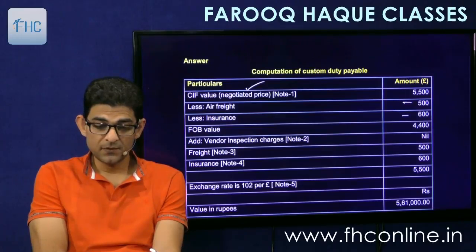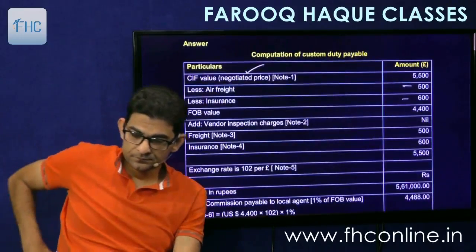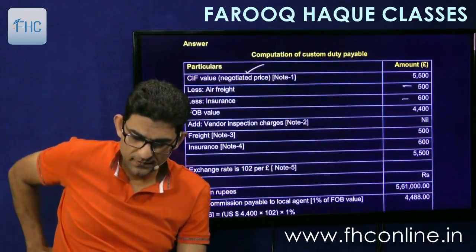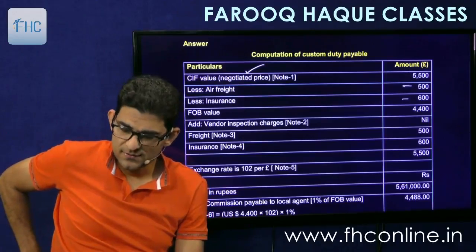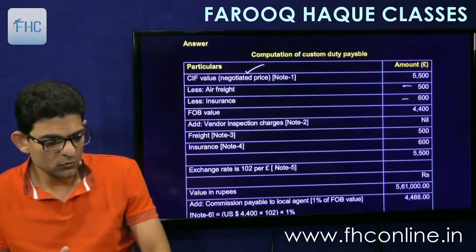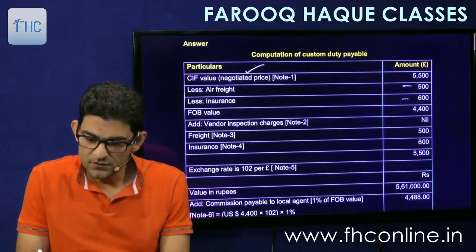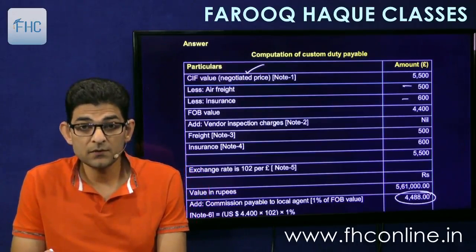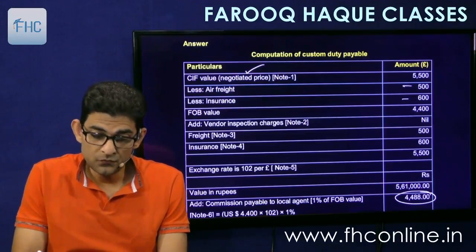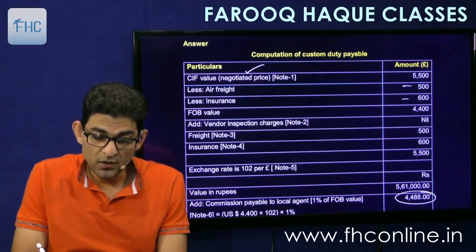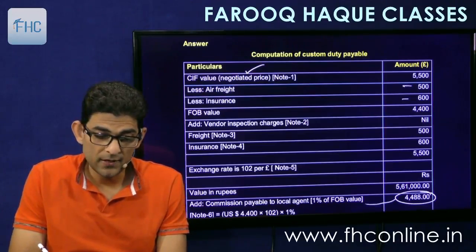Okay. Now you make one change here in this answer, though it will not affect the final figures. This 4,488 commission payable to local agent, which is given below, you will add to FOB first.